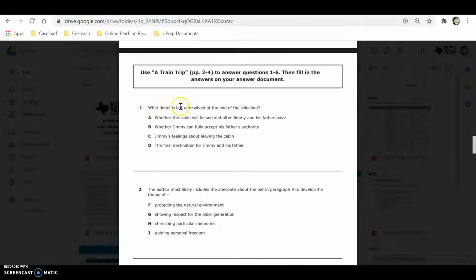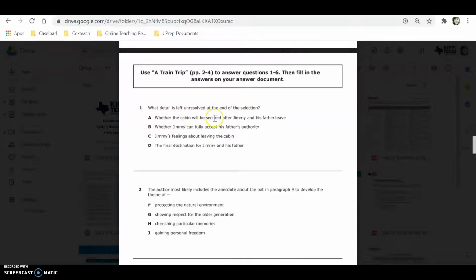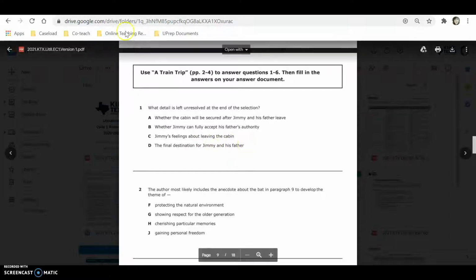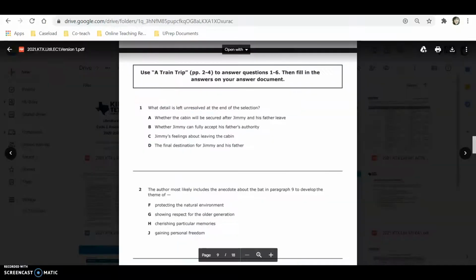All right. Question number 1. What detail is left unresolved at the end of the selection? A. Whether the cabin will be secured after Jimmy and his father leave. B. Whether Jimmy can fully accept his father's authority. C. Jimmy's feelings about leaving the cabin. D. The final destination for Jimmy and his father. Again, if there are words that you don't know in the question, please look them up using Learner's Dictionary. Pause this video, answer question 1 in Elluminate, and come back.